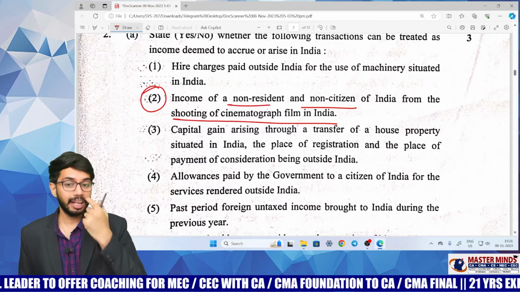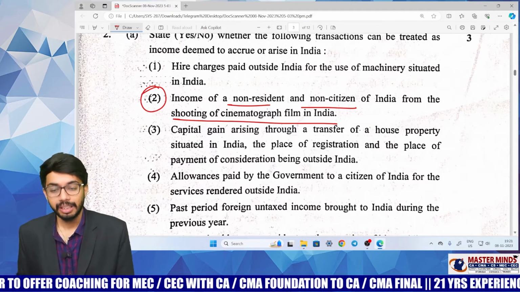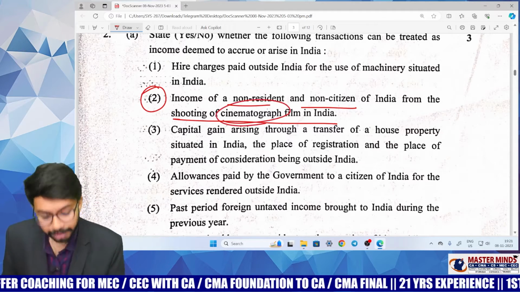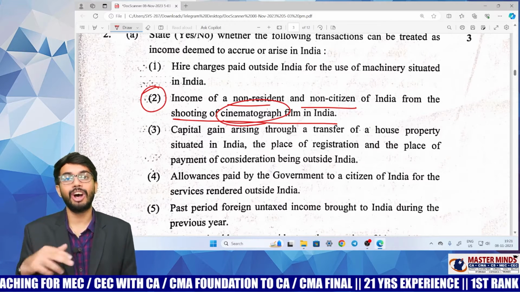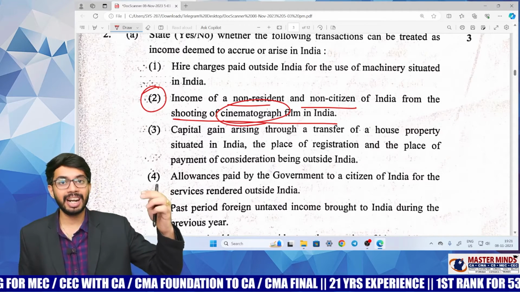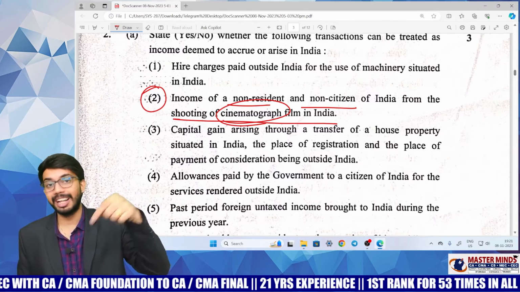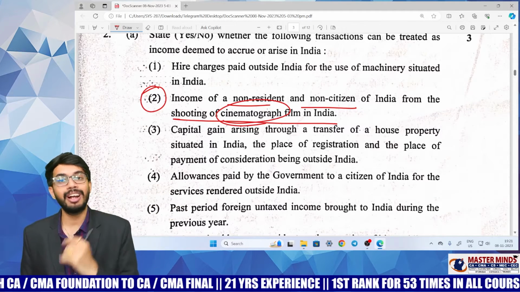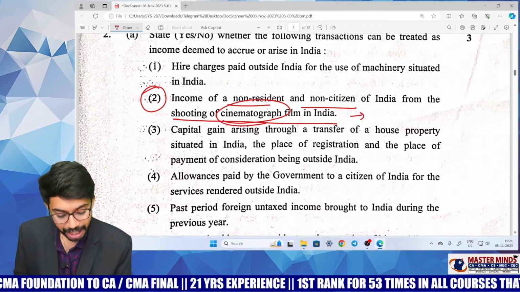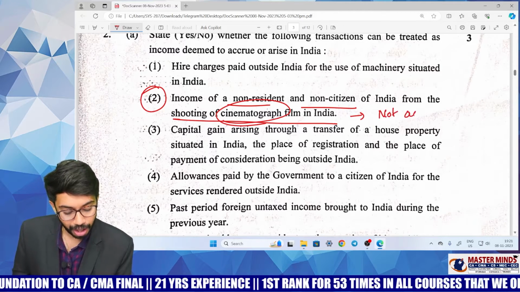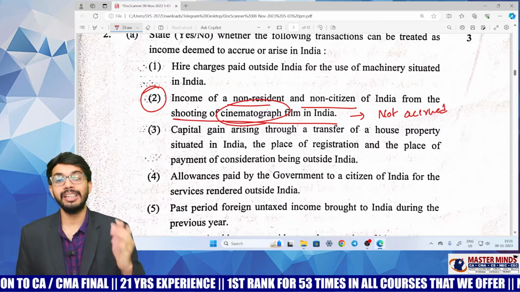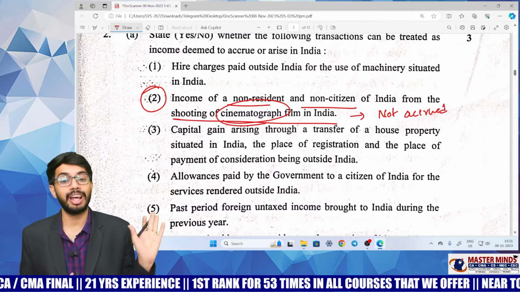However, income earned from shooting of cinematographic film in India by a non-resident or non-citizen is covered under exception to business connection. That means it will not fall under business connection. If it does not fall under business connection, this income is not accrued or arisen in India, and this income is not deemed to be accrued or arisen in India.